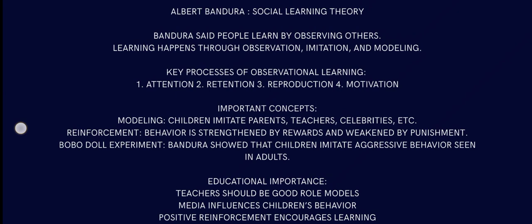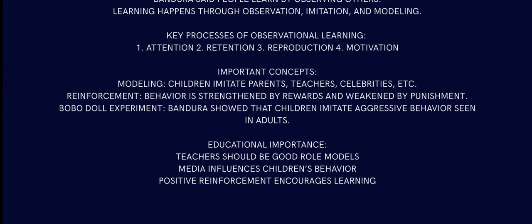Saying, doing, then retain that information, then reproduce that, and then you need proper motivation. Important is modeling: children imitate parents, teachers, celebrities, etc. Influence: behavior is strengthened by reward and weakened by punishment. Even if you imitate something from someone, if it doesn't get rewarded, if it gets scolded, apparently over time it weakens. If you hear a curse word from a stranger, imitate it and somehow learn that through observation, and your parents scold you for that, it will weaken over time.